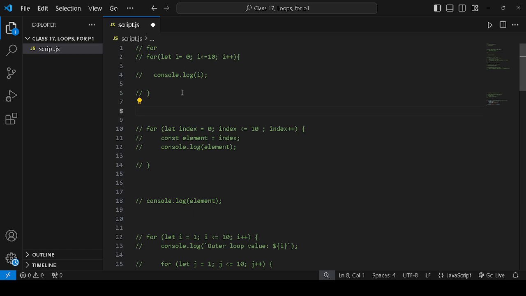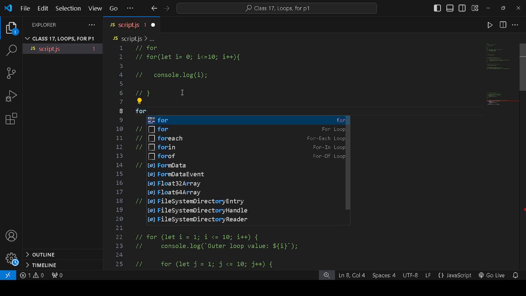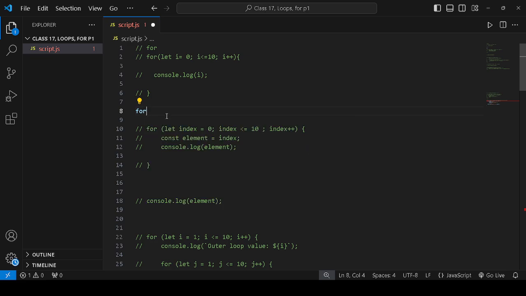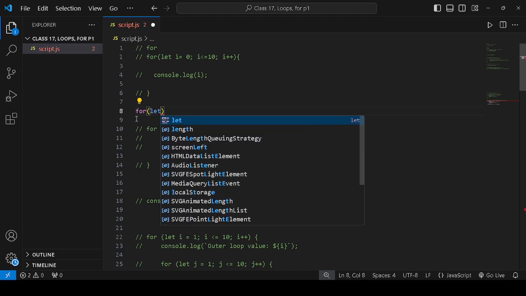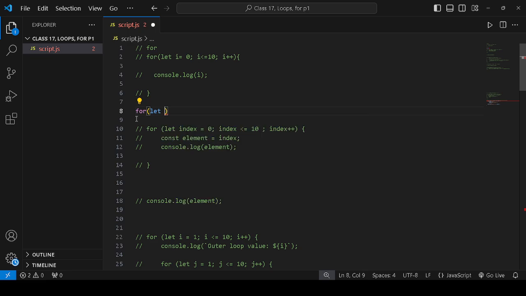First of all, I will create some code. I will write for. As you can see, there are for each, for in, for of. These are also loops, but we will focus on this loop. So I will write for, then parentheses, then we have to use let, not const or var, to create the variable.